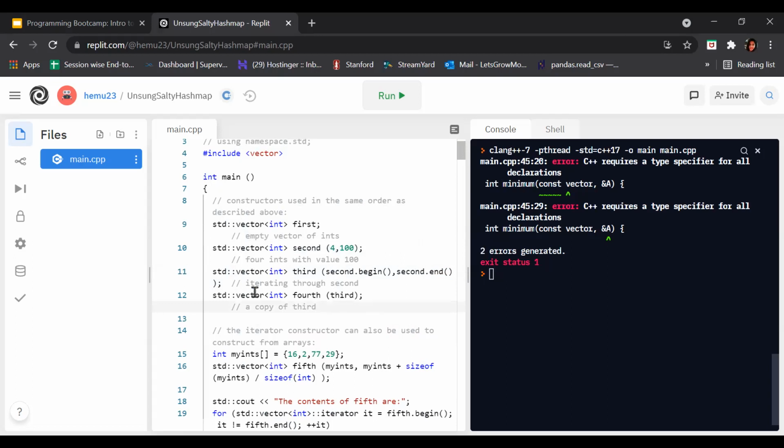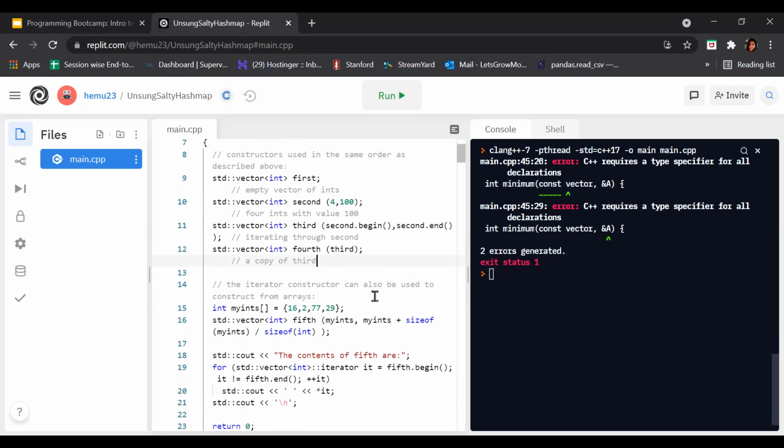It says create a vector of int type named third, and second.begin and second.end mean iterate through the second vector which we created here.